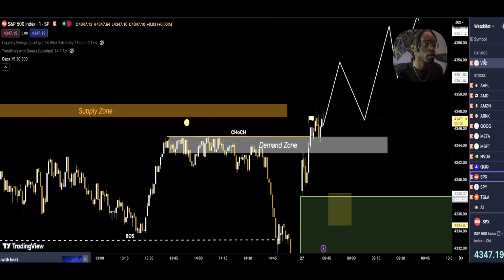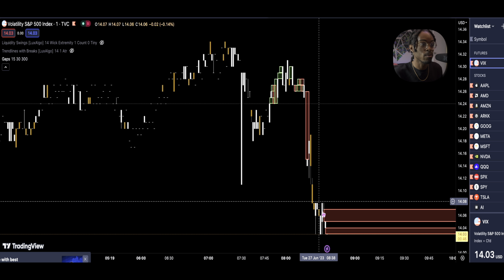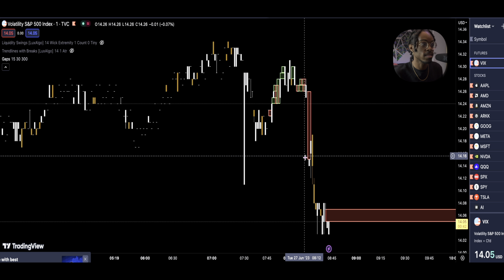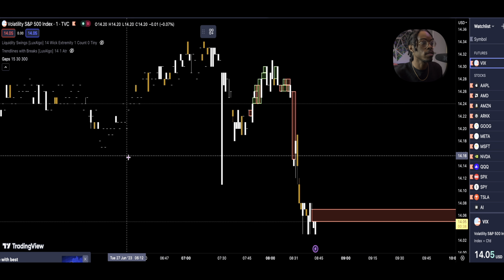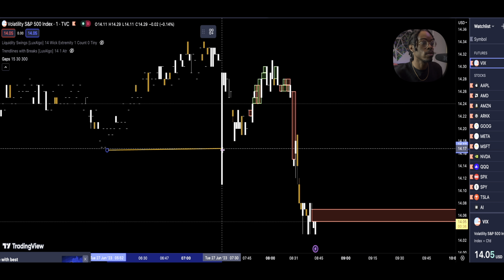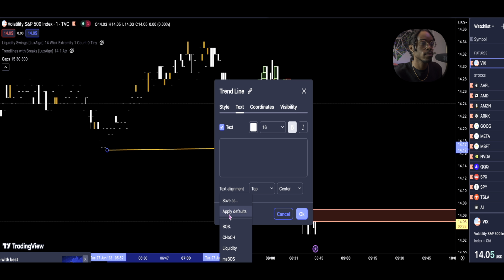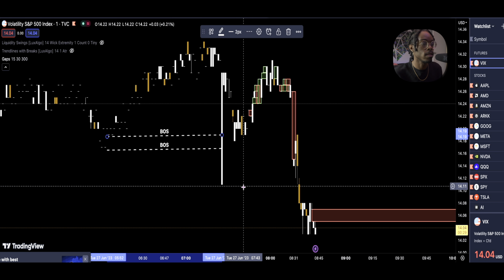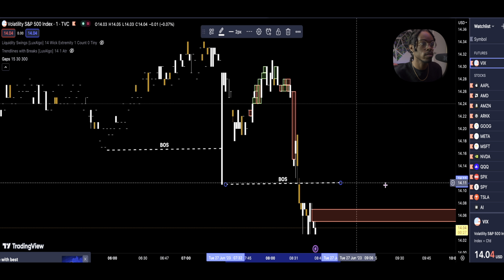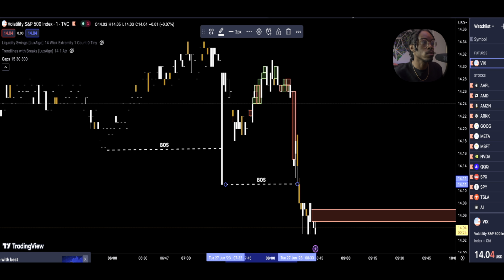If we look at VIX, VIX is steadily headed downward, and you can also look at VIX in the same manner. As you can see right here, this was a break of structure, and then you can look again. This was a break of structure. So VIX also does patterns like the other stocks do.